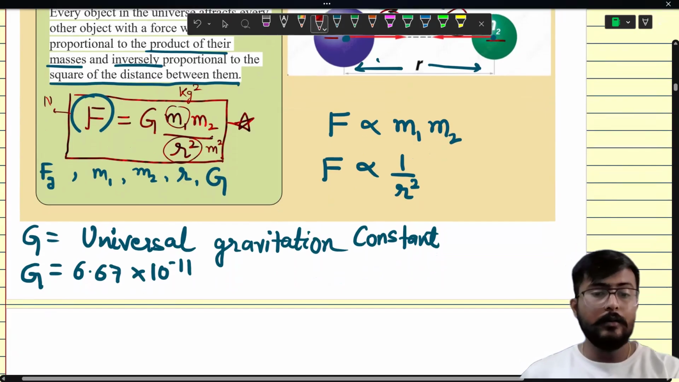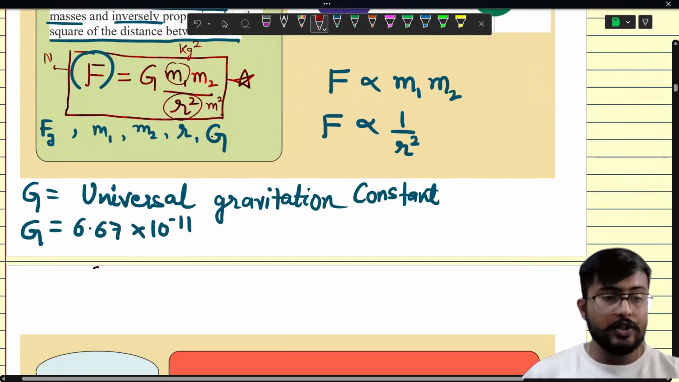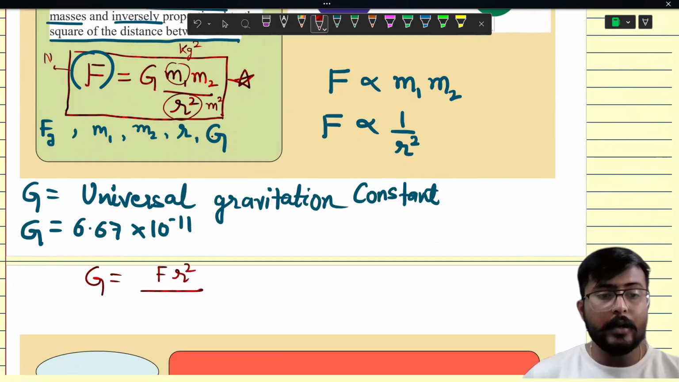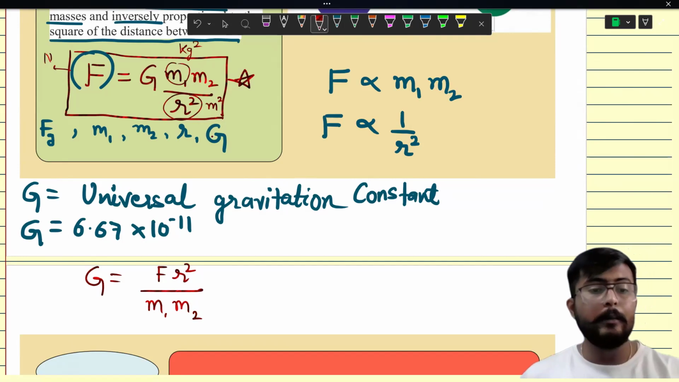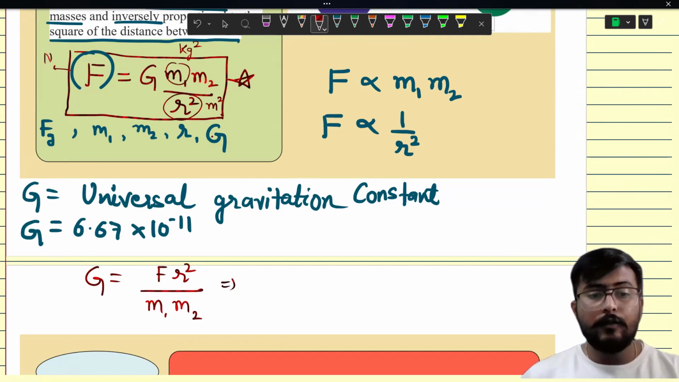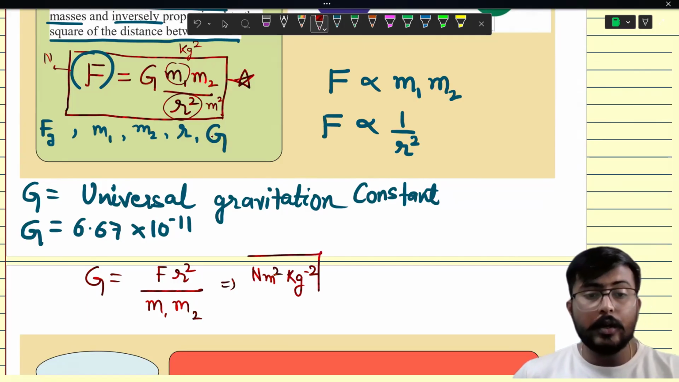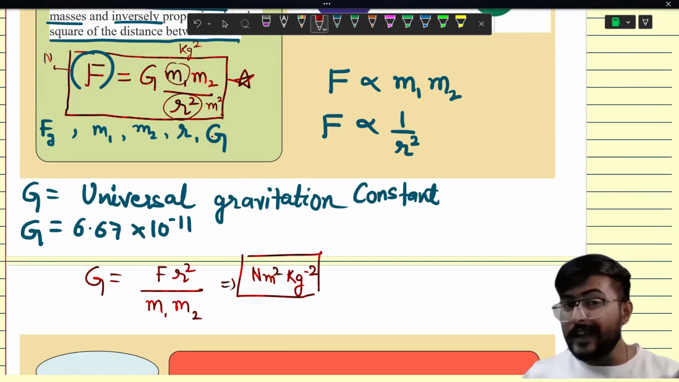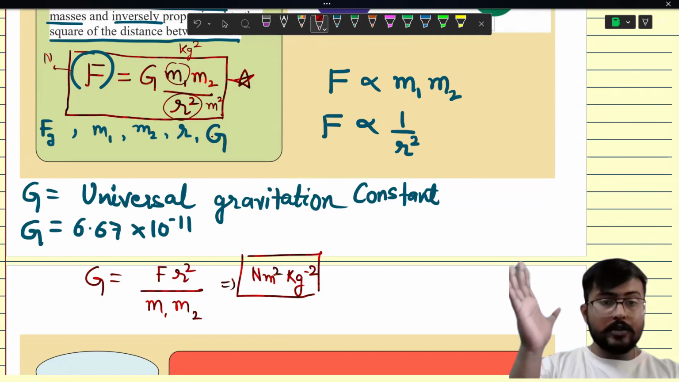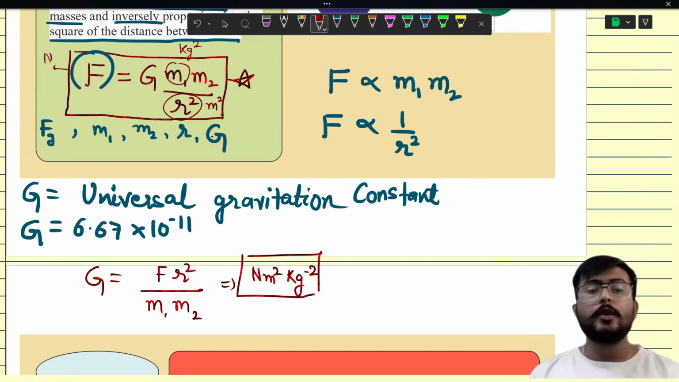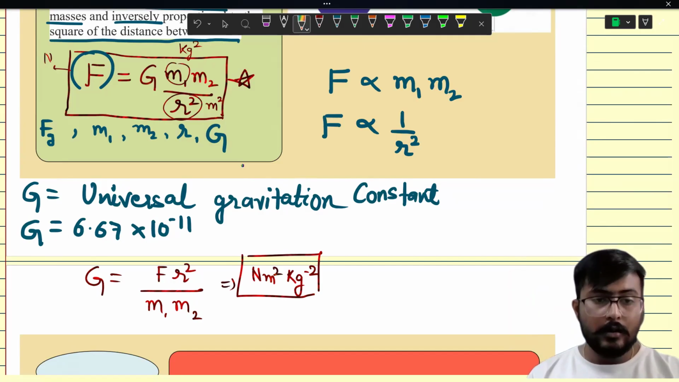If we use the same expression, we can say G is equal to F multiplied with r square divided by m1 and m2. So we can say force Newton, r square having the unit of meter square, and m1 and m2 are kg square, but they are in reciprocal. So I will write it like Newton meter square per kg square. So if anyone asks you कि बताओ भाई ग्रेविटेशनल कांस्टेंट का यूनिट क्या है, so Newton meter square per kg square. And what is the value? The value is written over here.